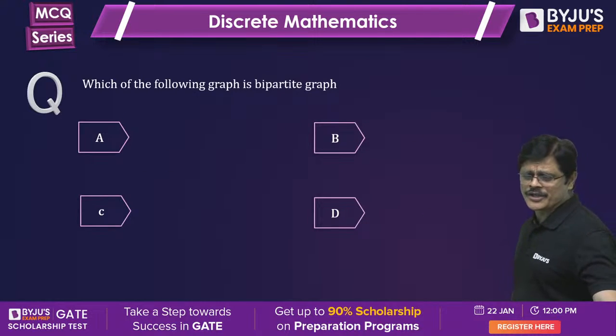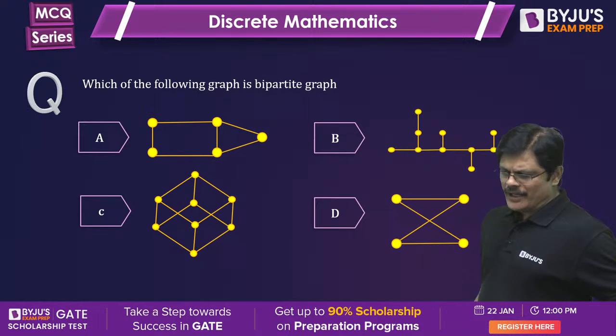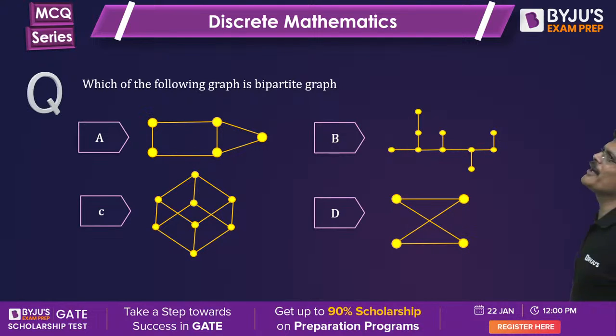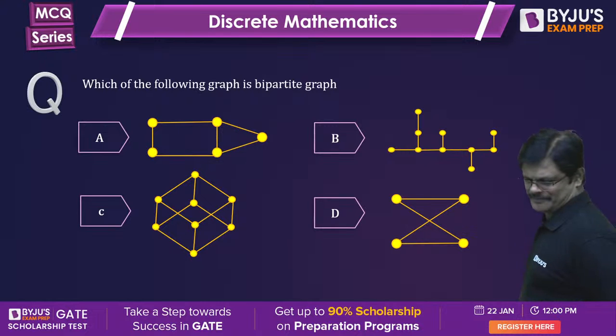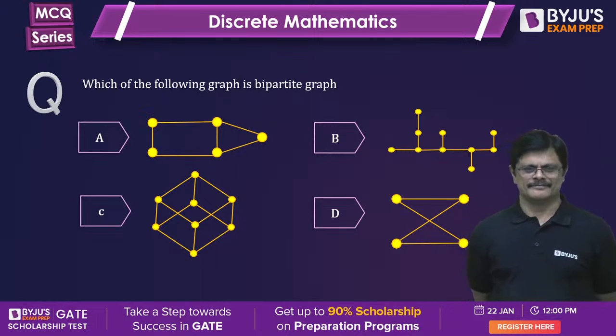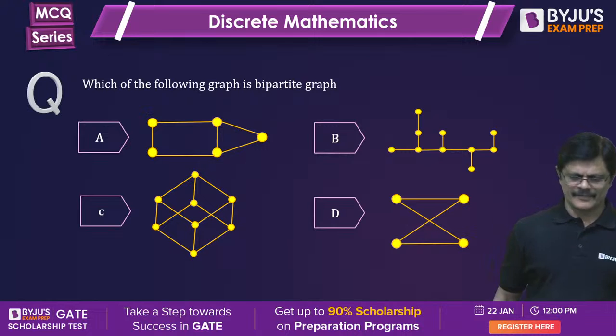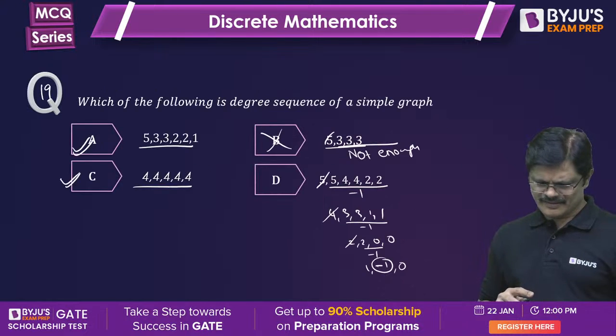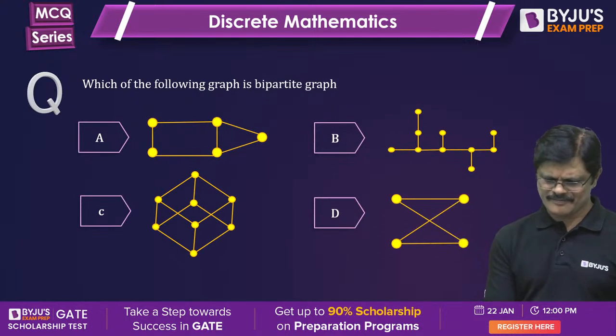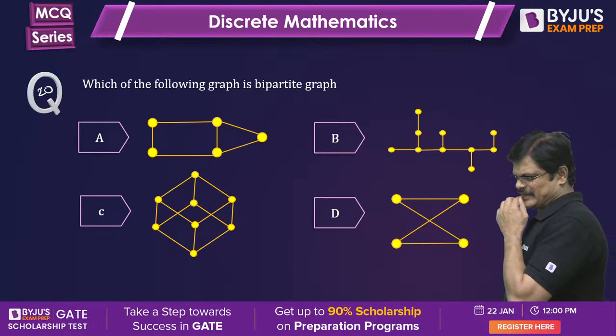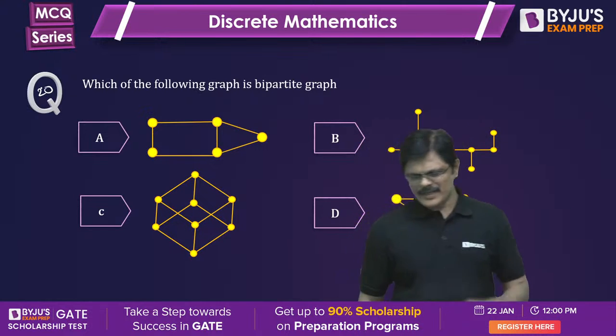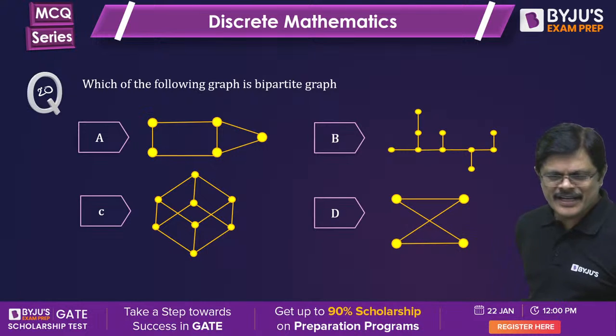Next question on your screen. Which of the following is a bipartite graph? This is question number 20.